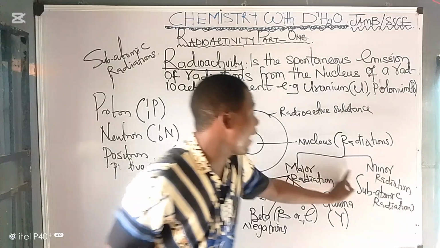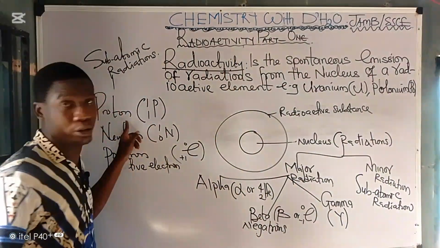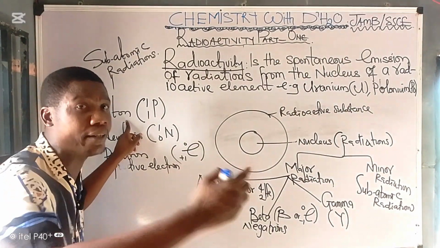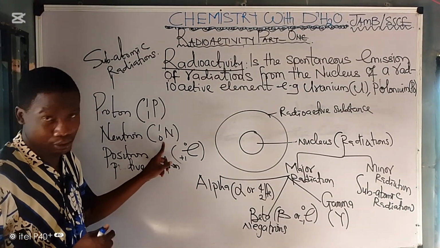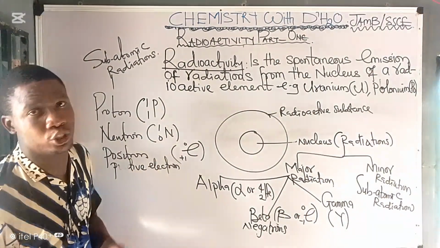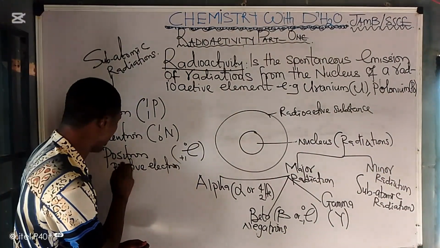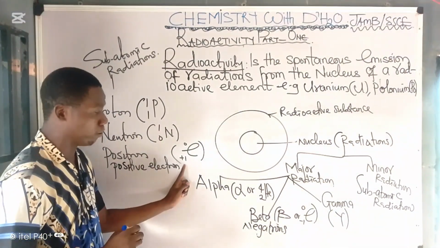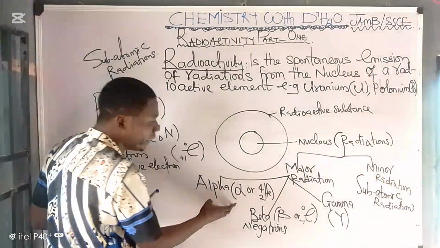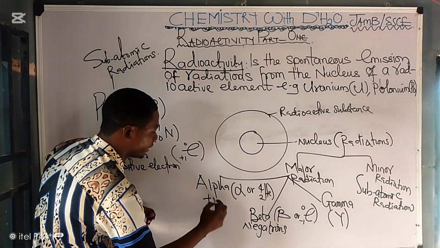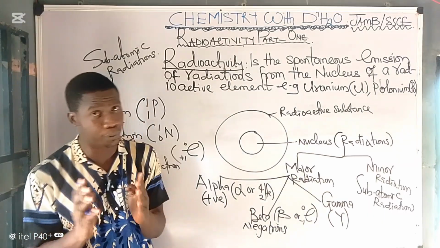Then for minor radiations that are emitted from the nucleus of a radioactive substance, we have proton. Yes, protons are sometimes emitted from the nucleus of a radioactive substance. We have neutron, which has this symbol. Then we have positron. Positron is also called a positive electron. It has this symbol, while your beta has this symbol. So understand that alpha radiation is positively charged. Yes, the alpha particle is positively charged. It must be noted.